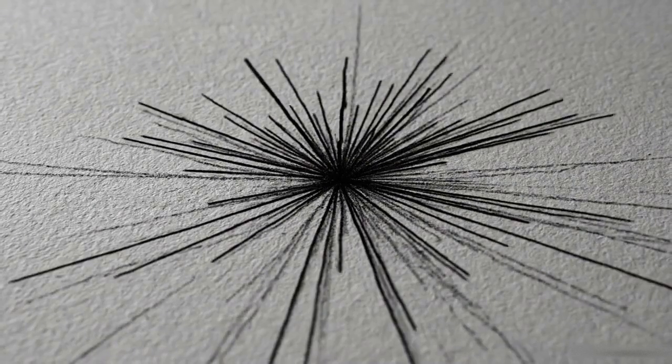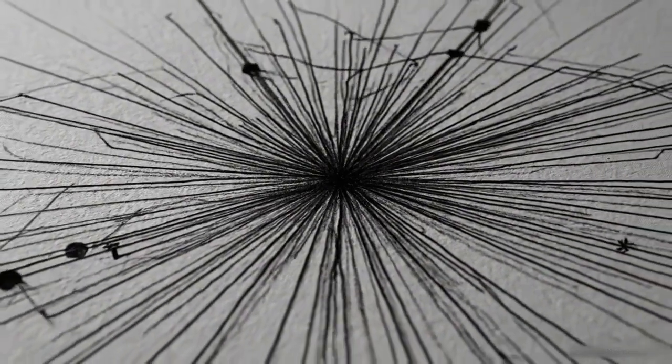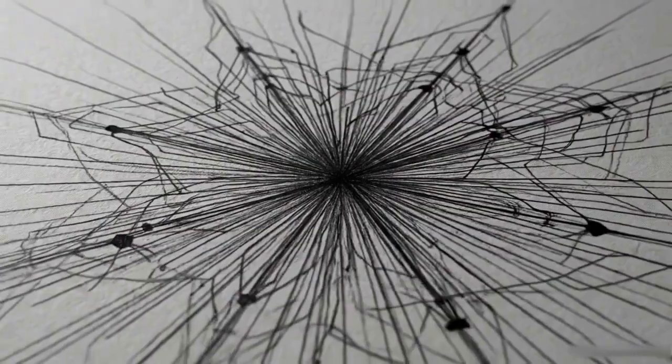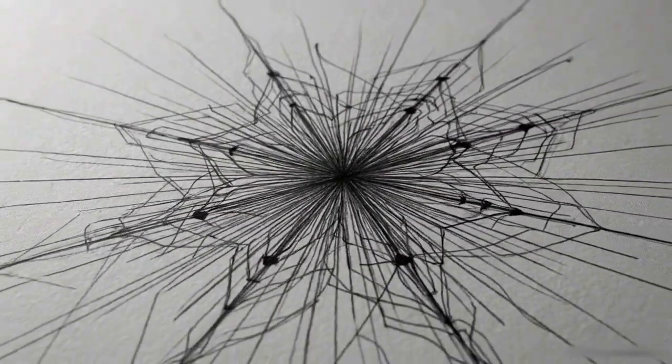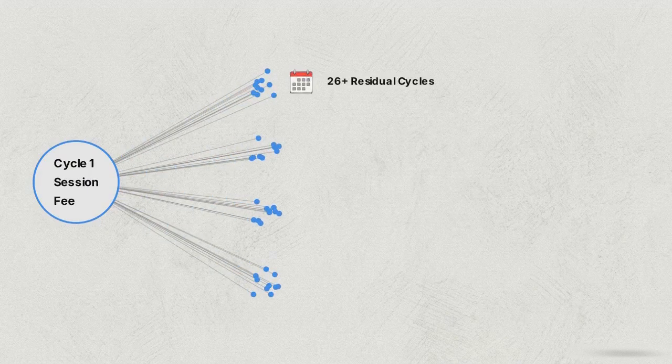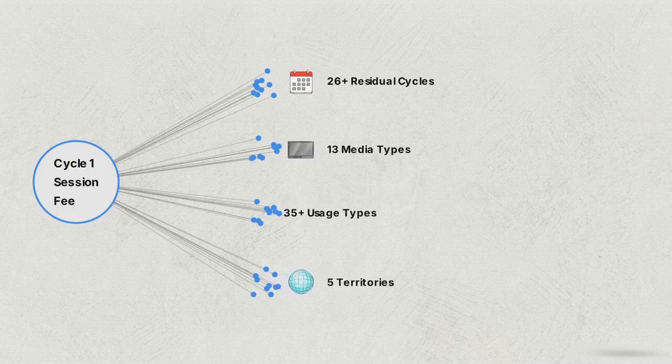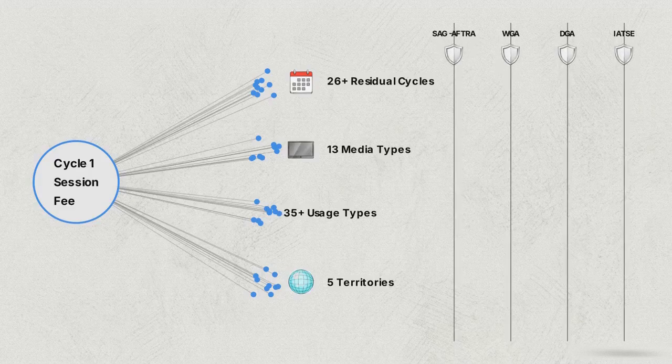Every single commercial production shoot ignites a multi-year trailing liability that expands well beyond the wrap date. This maps the complexity generated when a Cycle 1 session fee is paid. It spawns a matrix of future obligations, branching into 26 residual cycles, 13 media types, and 35 usage types. This data then hits the conflicting rules of 4 major unions.